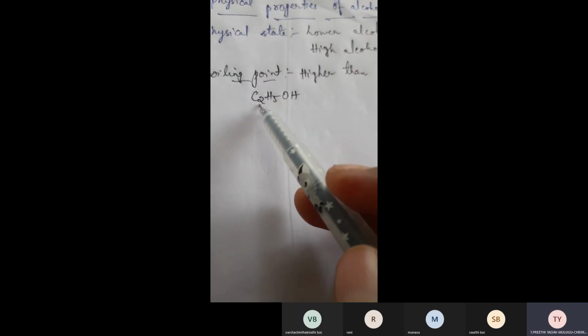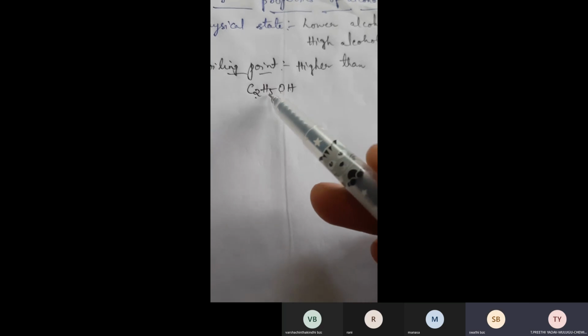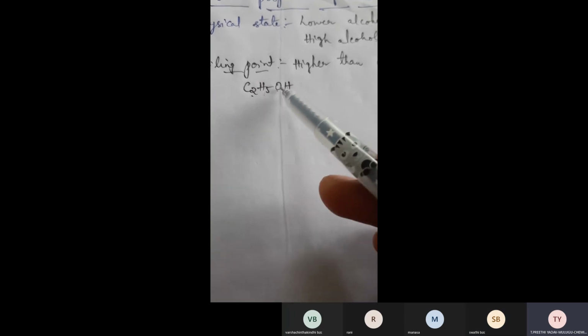For example, if I take ethyl alcohol, what is the formula of ethyl alcohol? It is C2H5OH, right? See here, how many carbons are there? 2 carbons. And how many hydrogens? 5 plus 1, total 6 hydrogens, and there is 1 oxygen.